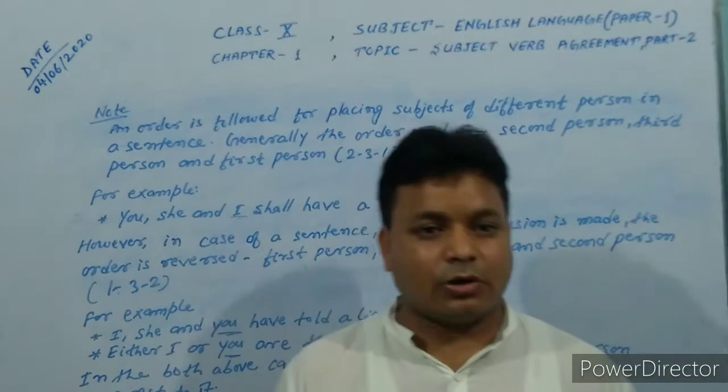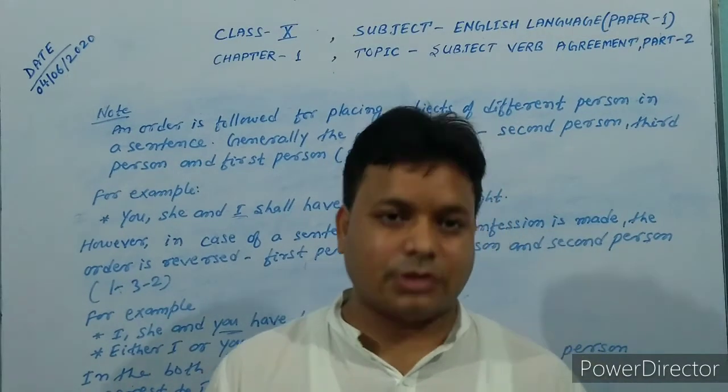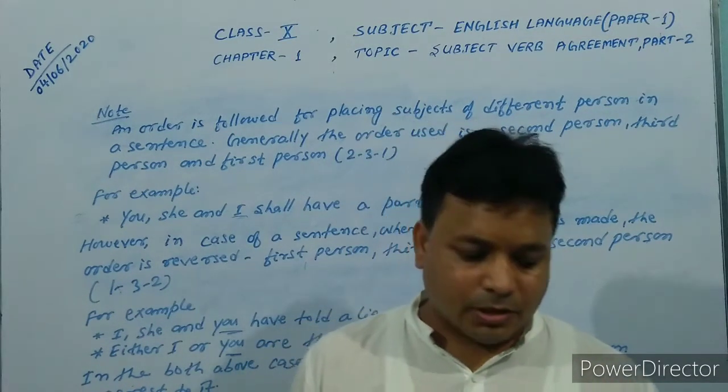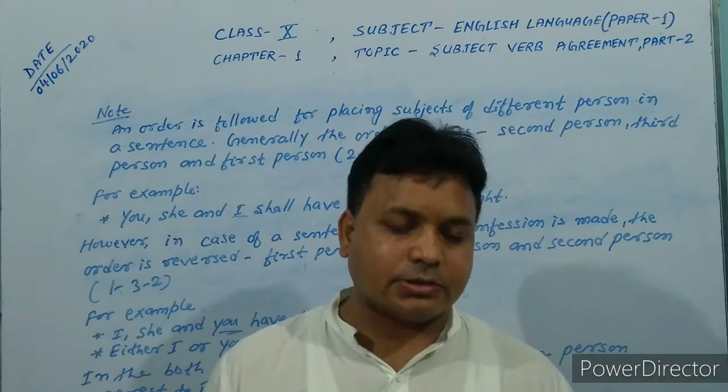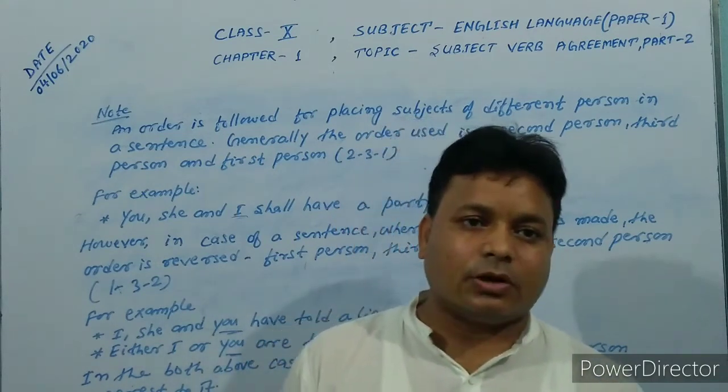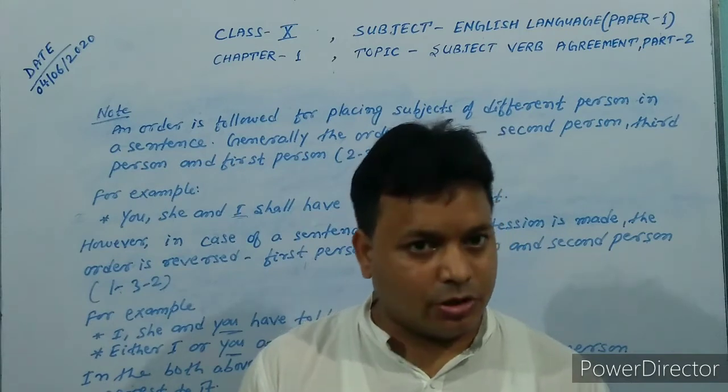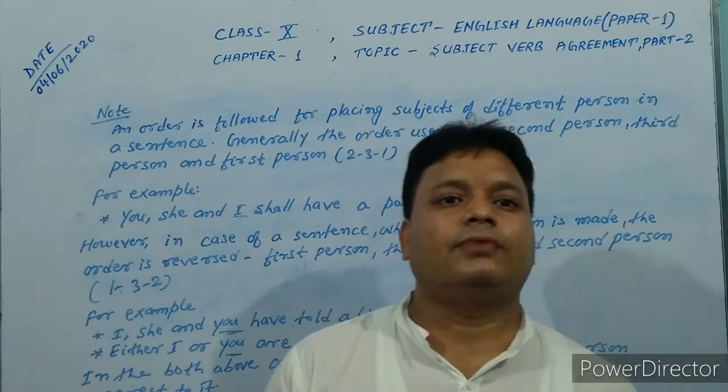If a plural noun comes, we use a plural verb after of. Example, plenty of water is required. Here the singular noun water comes after of, so here I have used a singular verb.